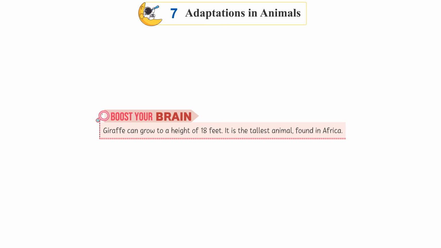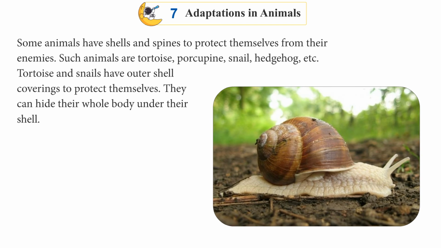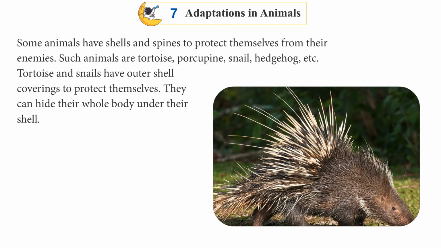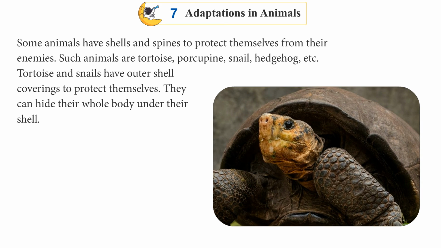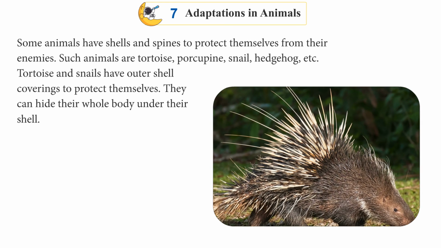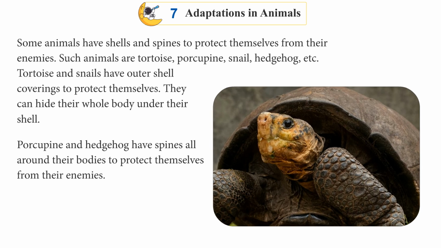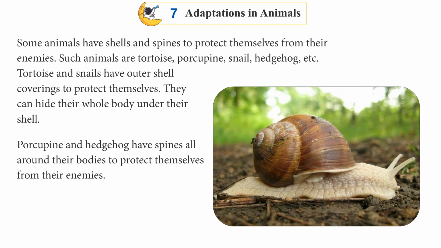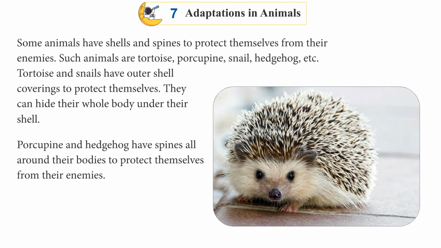Boost your brain. Giraffe can grow to a height of 18 feet. It is the tallest animal found in Africa. Some animals have shells and spines to protect themselves from their enemies. Such animals are tortoise, porcupine, snail, hedgehog, etc. Tortoise and snails have outer shell coverings to protect themselves. They can hide their whole body under their shell. Porcupine and hedgehog have spines all around their bodies to protect themselves from their enemies.